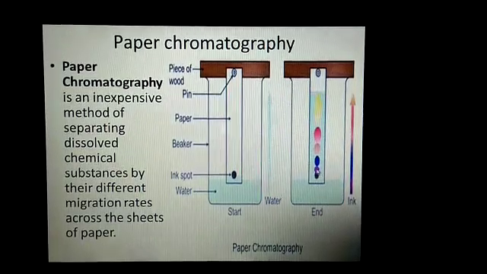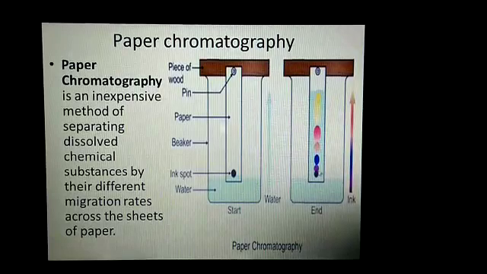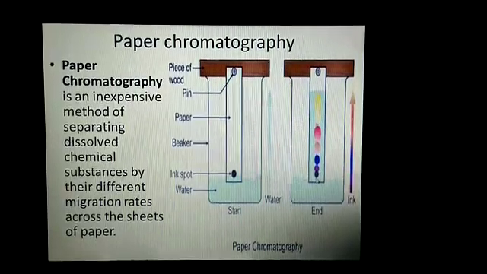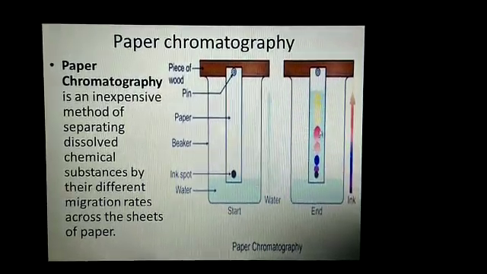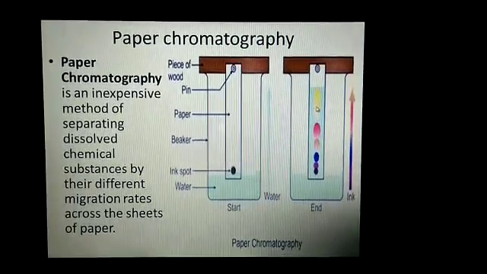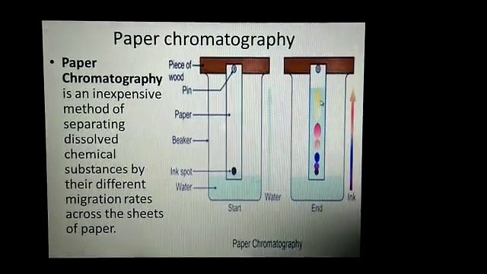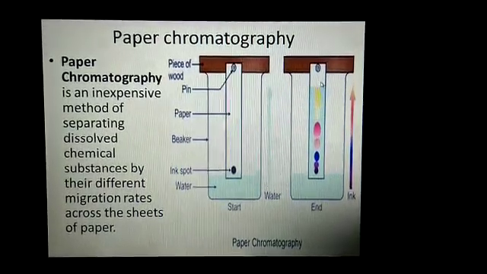Means these lower dots have strong affinity or strong attraction for the paper, and the upper dots have strong affinity, meaning attraction, towards the solvent. That's why they moved along with the solvent in the filter paper.